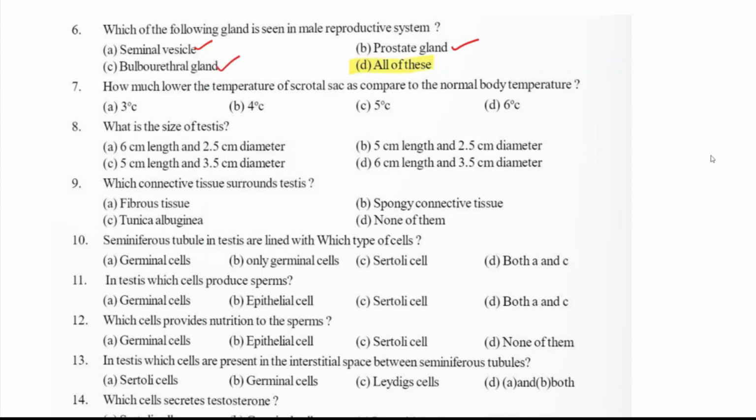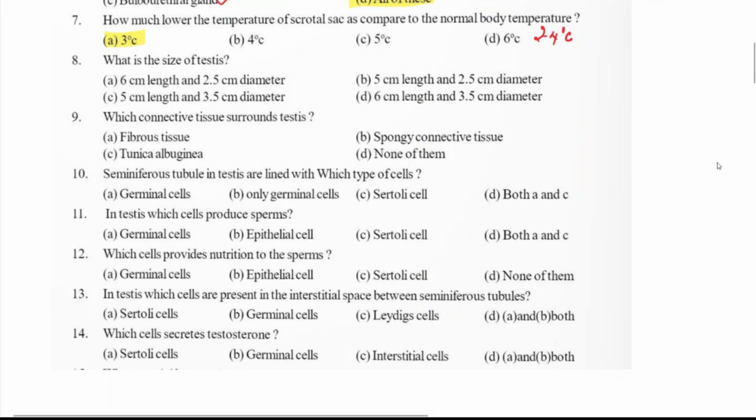Now, how much lower is the temperature of the scrotal sac as compared to the normal body temperature? It is 2 to 4 degrees Celsius lower than the normal body temperature. So in the options, what will be the answer? The average of 2 and 4, that is 3 degrees Celsius. Now, what is the size of testis? It is 4 to 6 centimeter in length and 2.5 centimeter diameter. So the answer will be B, 5 centimeter length and 2.5 centimeter diameter.